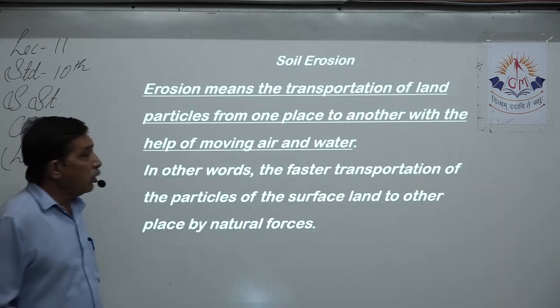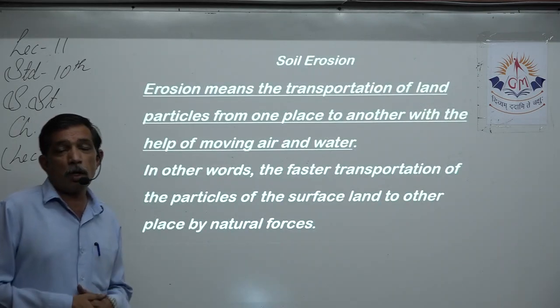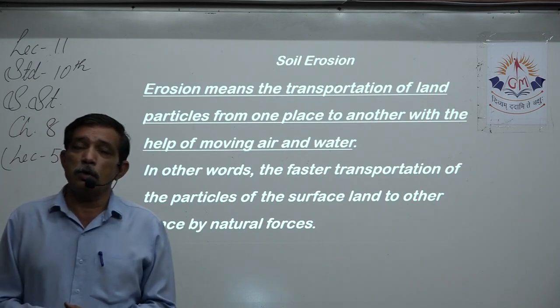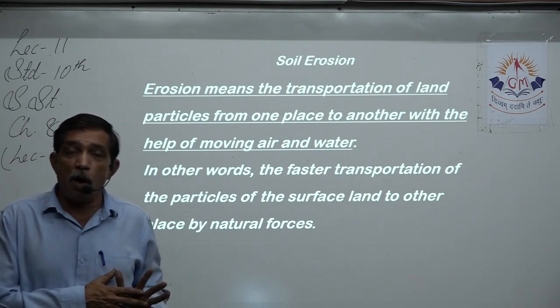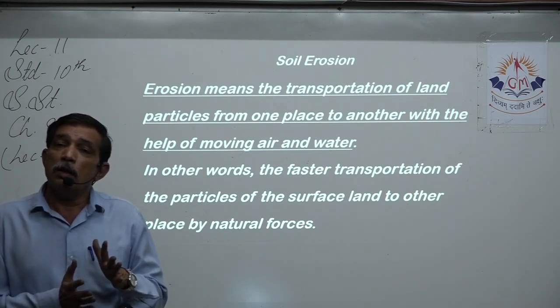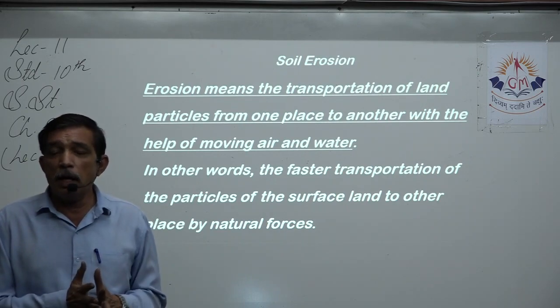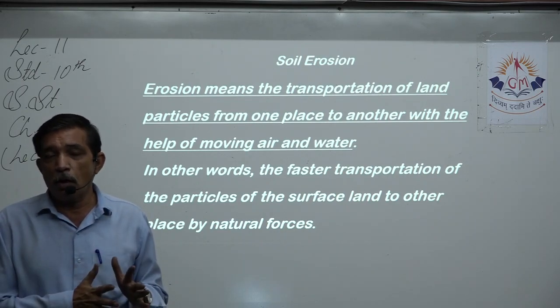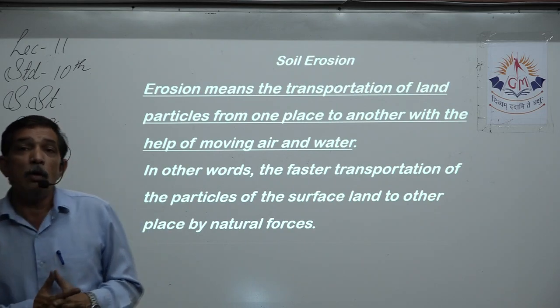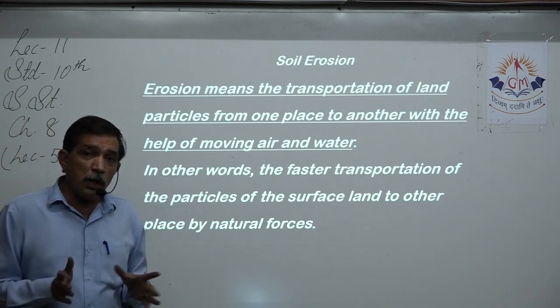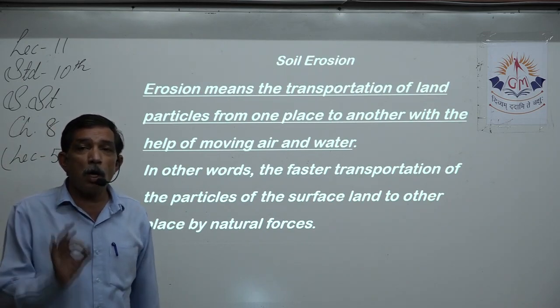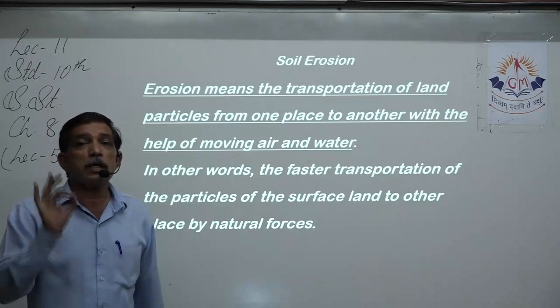Now we come to another important topic of this chapter, that is soil erosion. We talked about how soil was formed. We talked about how there are different types of soil, right? There are 8 types of soil which we learned. Now soil erosion. The very first point is soil erosion should not happen.